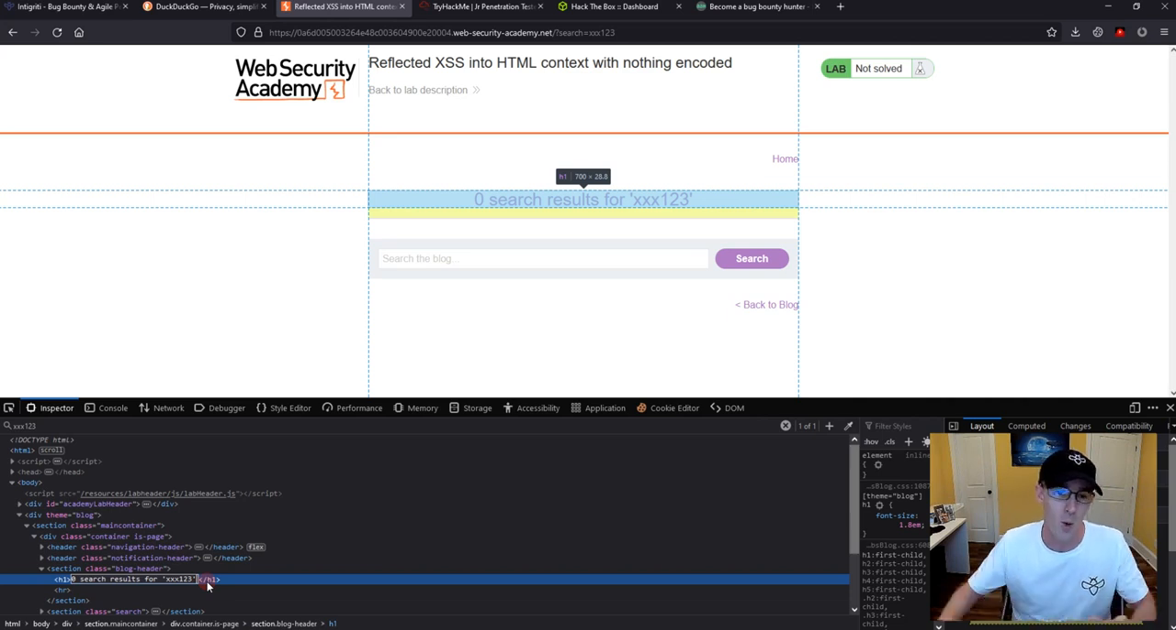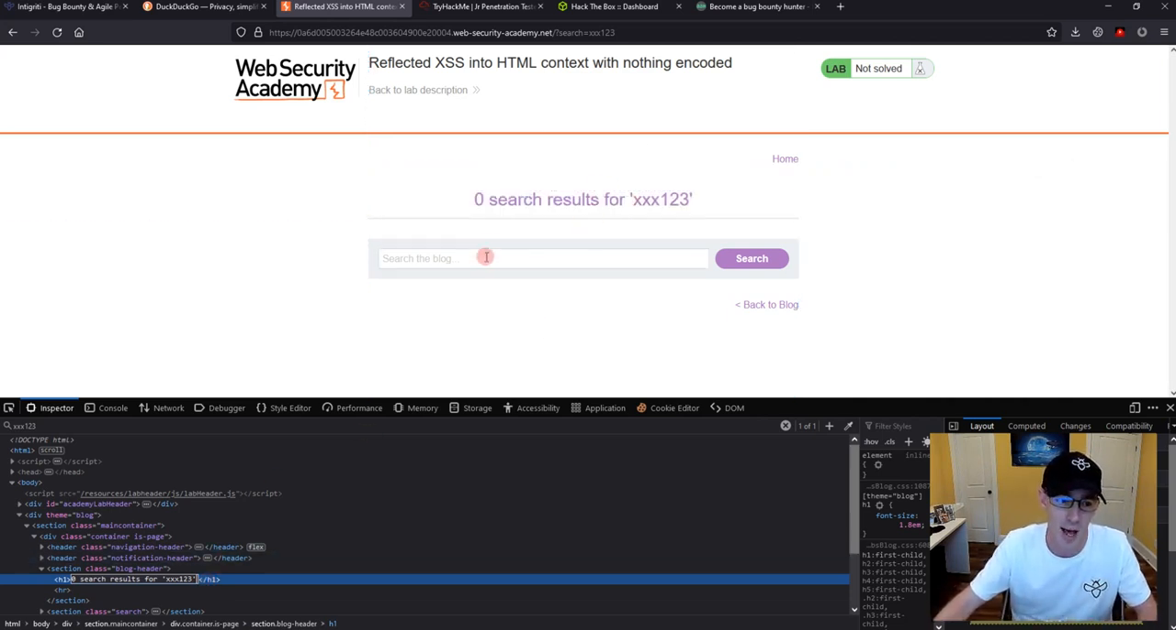But what I would like to show you, let's see what happens with quote marks. Because I always like to test quote marks and see what's happening in case we did have to get rid of them. We don't here, but let's say we did. So let's do XSS123 single quote and a double quote, and then let's make an underline tag of test.